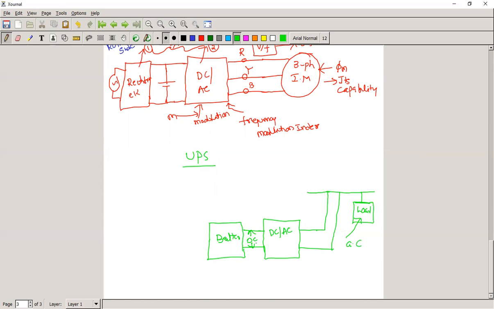This is one point. Another point here is that if the battery alone is giving the power to the load, then the battery will be discharged. After some time, it does not give any electrical power to the load. Now what we are doing is that we have an AC supply. For every house we have an AC supply that we are going to connect here.